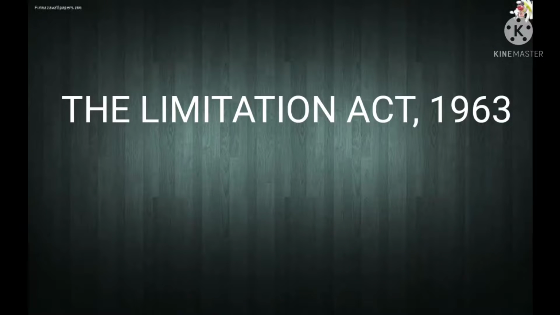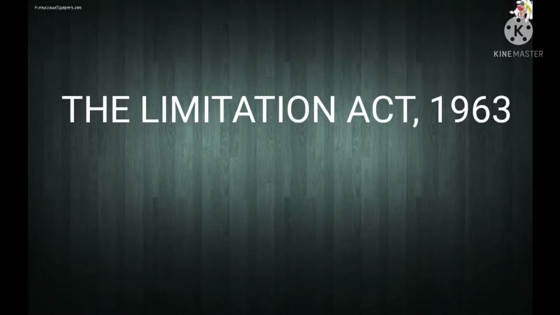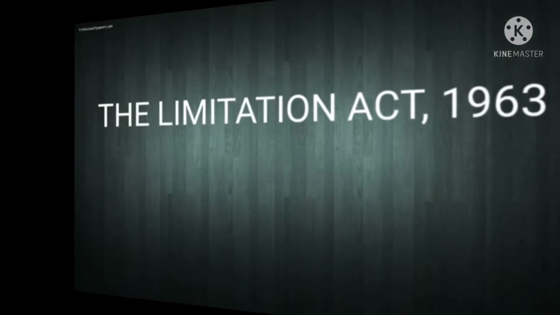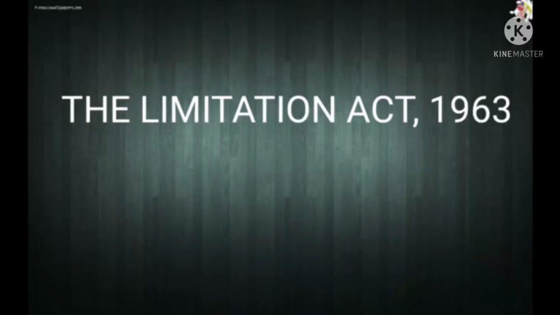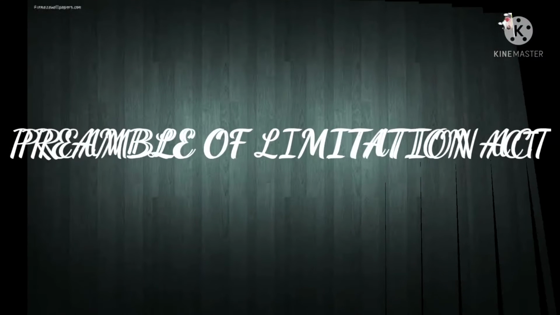Today we will discuss the Limitation Act 1963. We will discuss the preamble as well as Part 1 of the Limitation Act, which deals with the preliminary part: short title, extent and commencement, as well as definitions, Section 1 and Section 2. So today, let's discuss what the Preamble of the Limitation Act says.